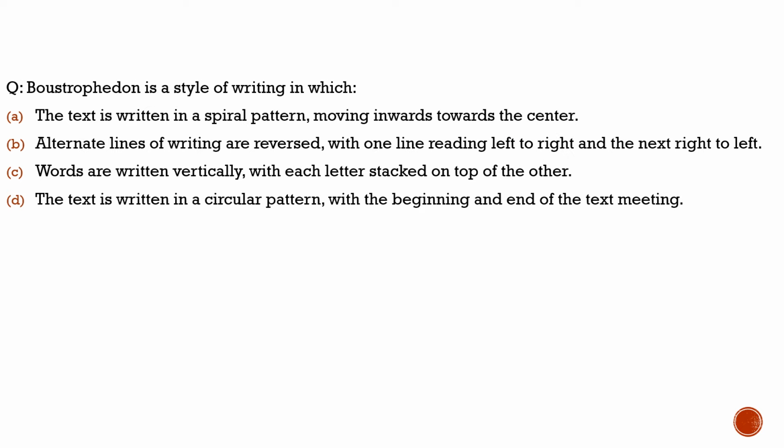Here the question is about Boustrophedon, a style of writing. The purpose of this question is to make you understand what this Boustrophedon type or style of writing is about. Why had we brought this question? Because this child offers 1 million prize for decoding the Indus Valley script.